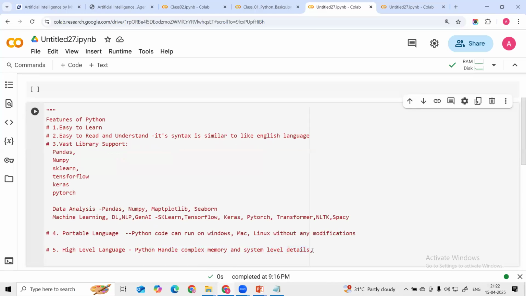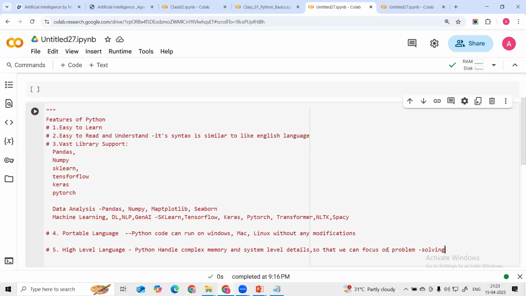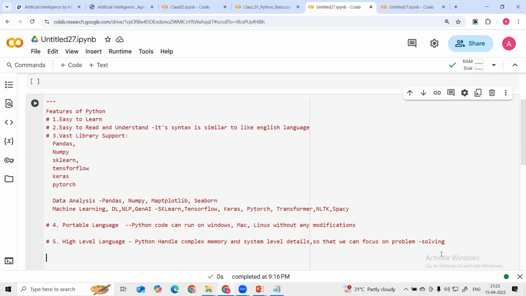As a developer, as a data scientist, or machine learning engineer, we can just focus on problem solving. We don't have to worry about memory management and the system level details. Python will take care of this. Rather than focusing on memory management and all this, we have to focus on problem solving.